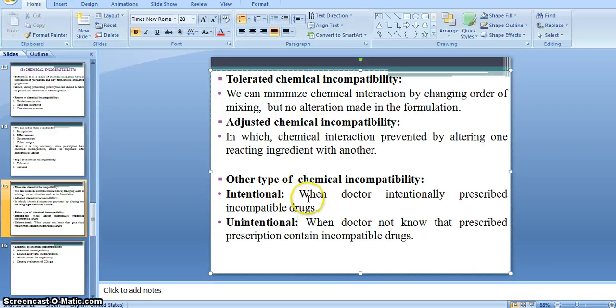So intentional is when the doctor intentionally prescribes an incompatible drug, means the doctor already knows that the prescribed drug is incompatible, they have already known it. Unintentional means when the doctor does not know that the prescription contains an incompatible drug, means by accident the doctor prescribes the incompatible drug in the prescription.